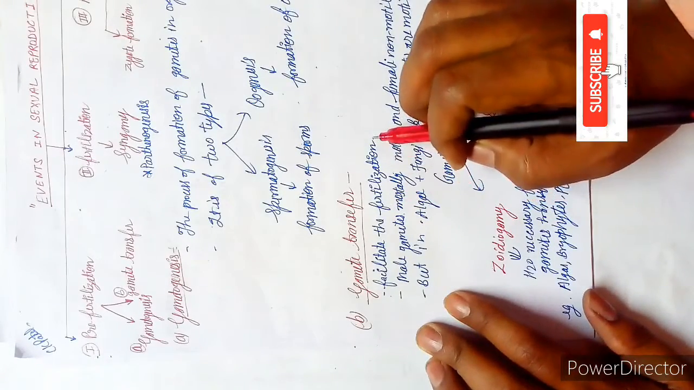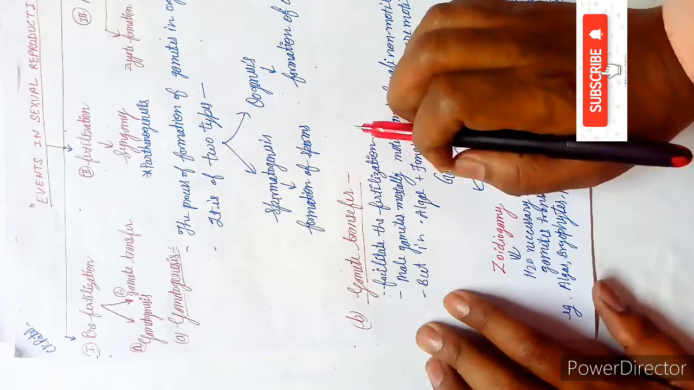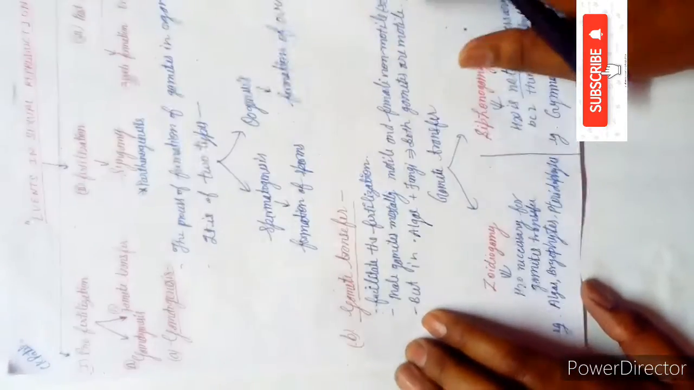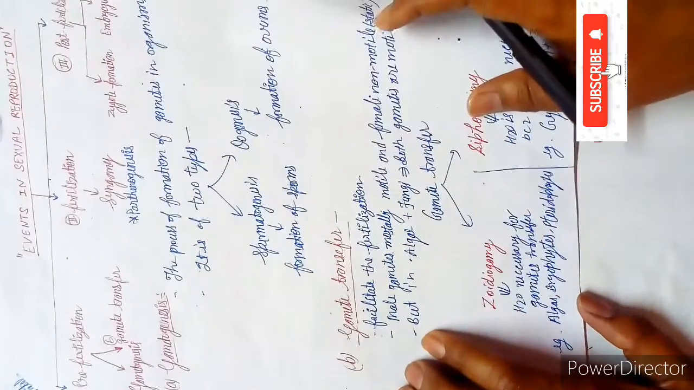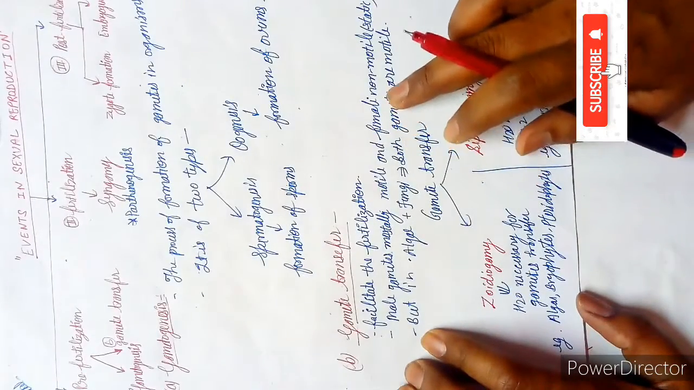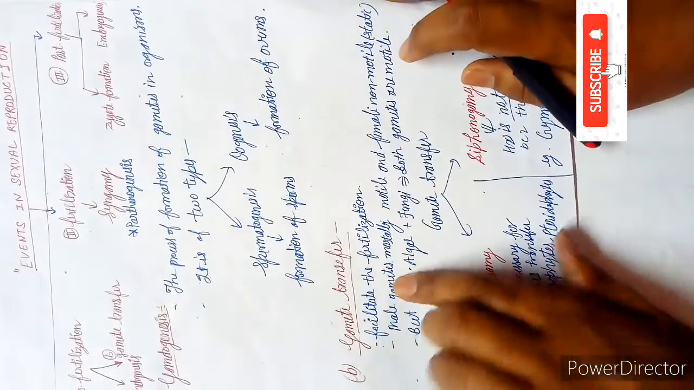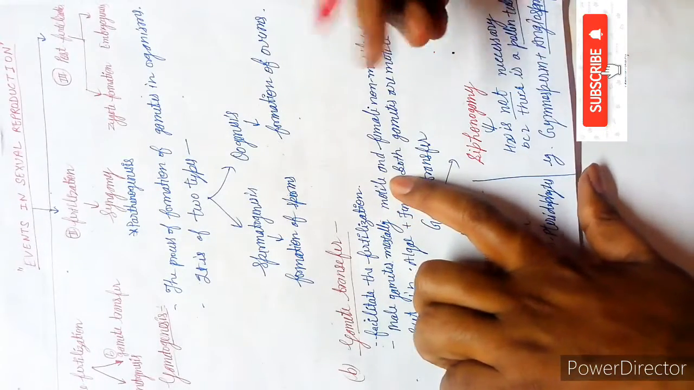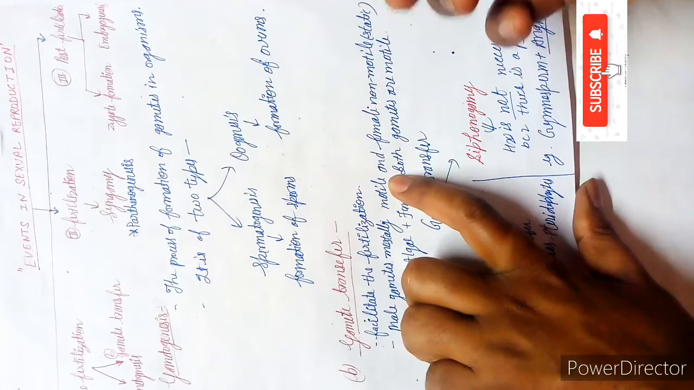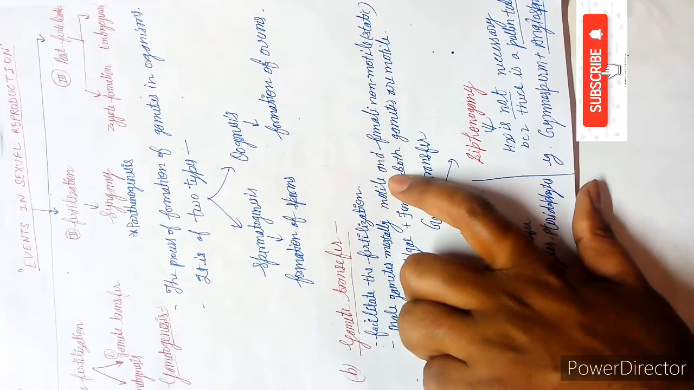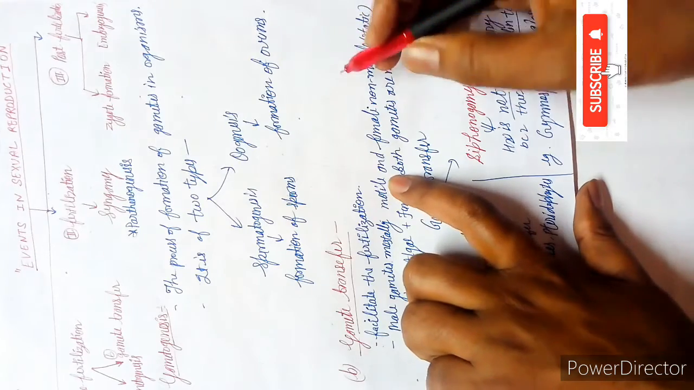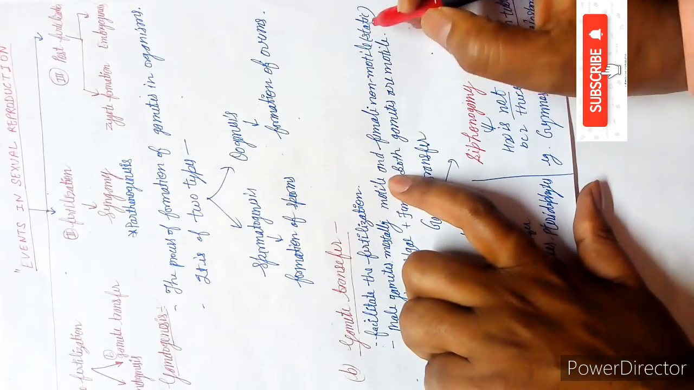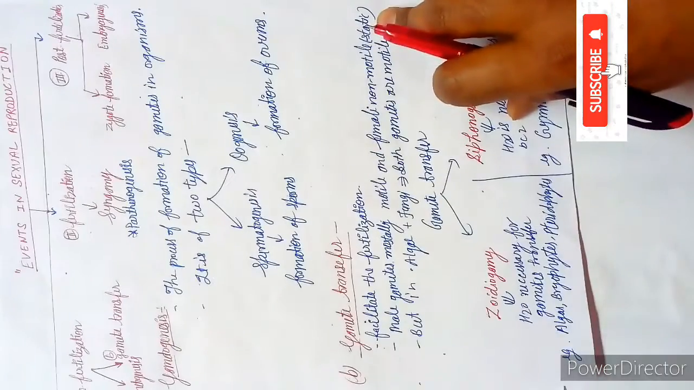Gamete transfer facilitates fertilization, meaning gamete transfer is necessary for fertilization to happen. Next, male gametes are mostly motile and female gametes are non-motile. Male gametes are mostly motile, meaning they can move if the surrounding medium is suitable. The female gamete is non-motile, meaning static, which can't move.